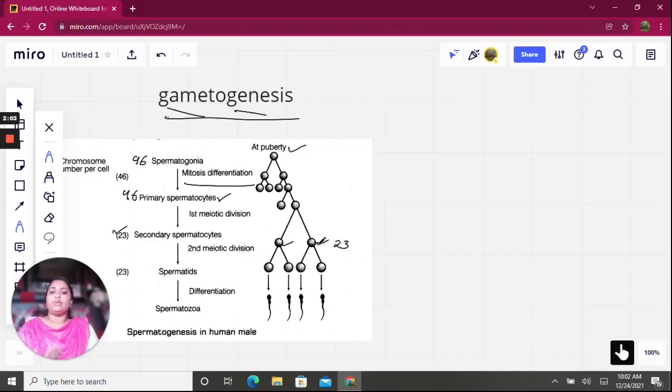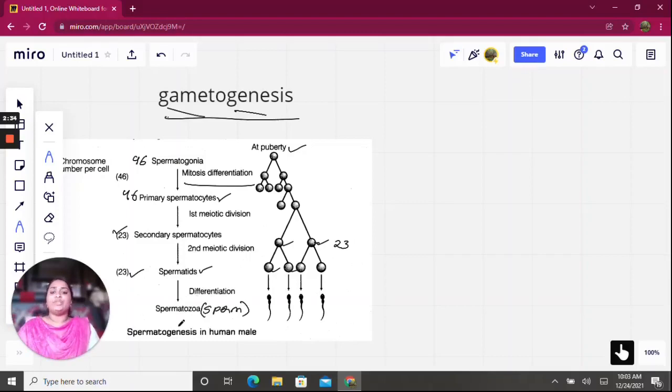And these secondary spermatocytes undergo the second meiotic division and produce spermatids. These spermatids are immature sperms. So they are not matured, and the chromosome number of the spermatids is also 23. Each secondary spermatocyte produces 2 spermatids, and finally these spermatids undergo differentiation with the help of some hormones in the testes into spermatozoa. You can also call spermatozoa as sperm.